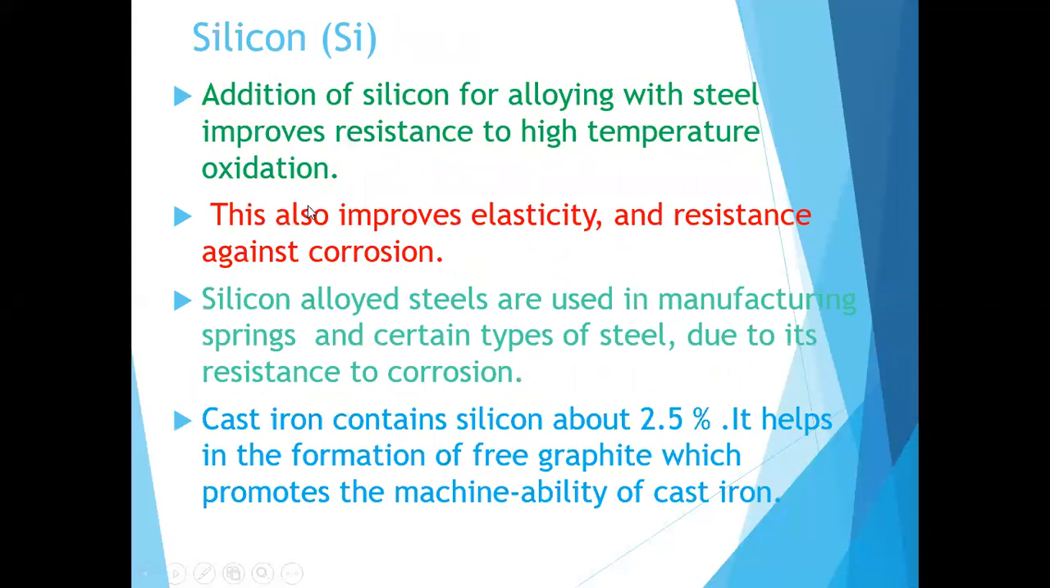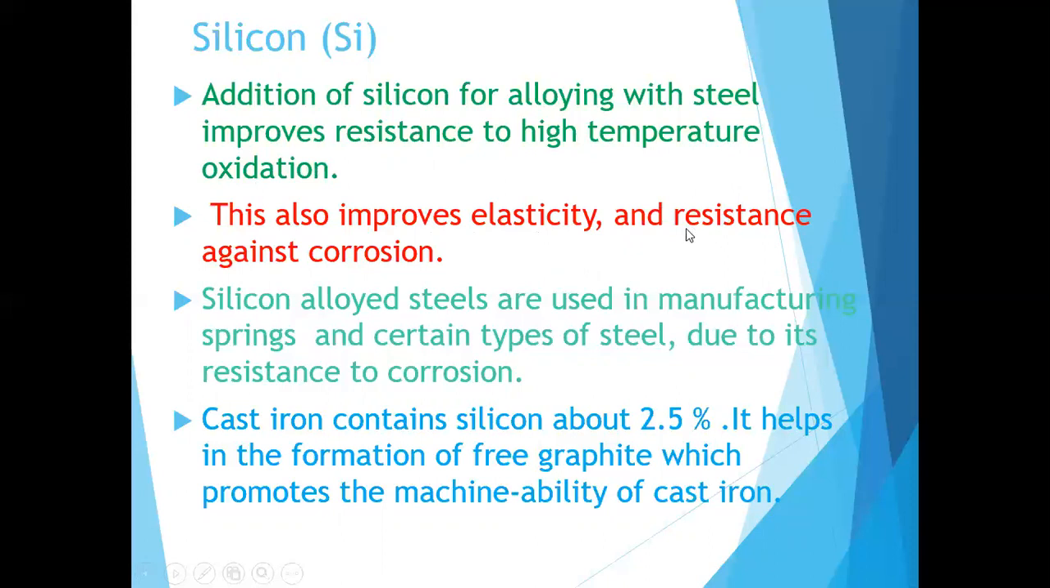Okay, the next point is silicon. When you're adding silicon, what will happen? Addition of silicon for alloying with steel improves the resistance to high temperature oxidation. Okay, at high temperature some metals undergo oxidation. So when you're adding silicon to the steel, it improves the resistance to high temperature oxidation. This also improves elasticity and resistance against corrosion.